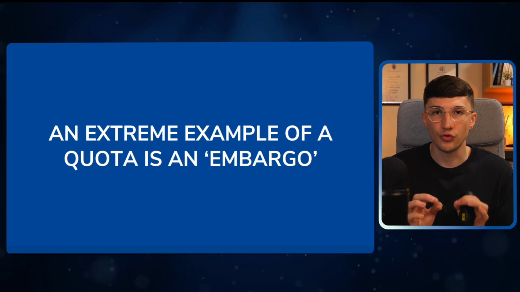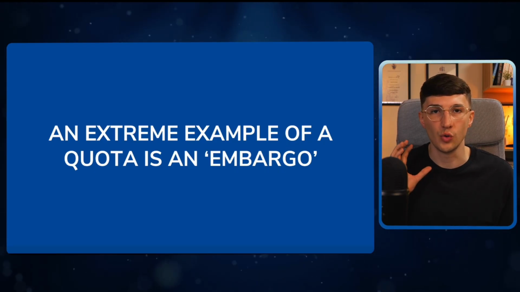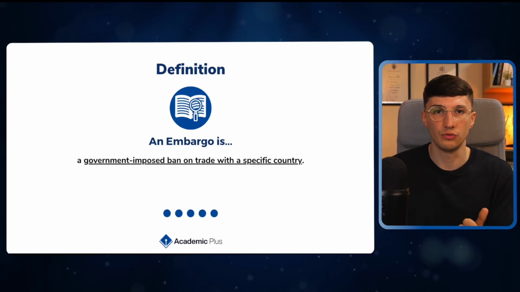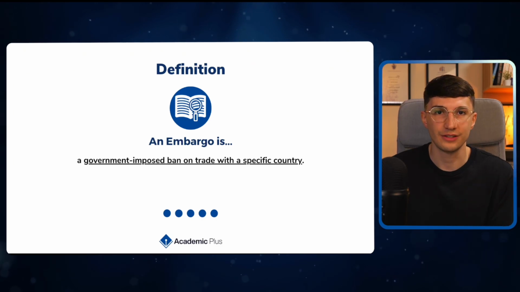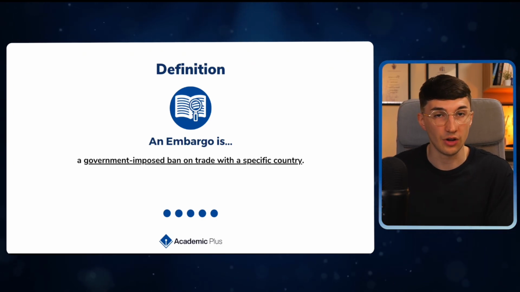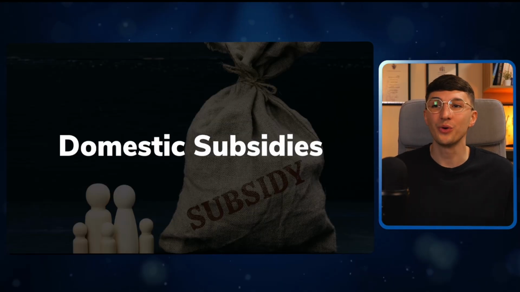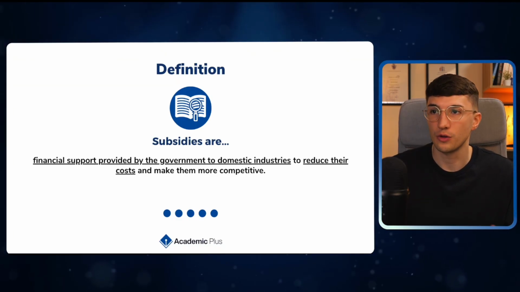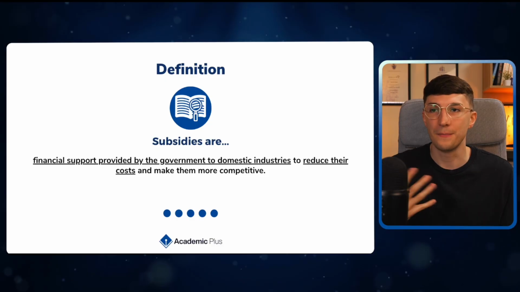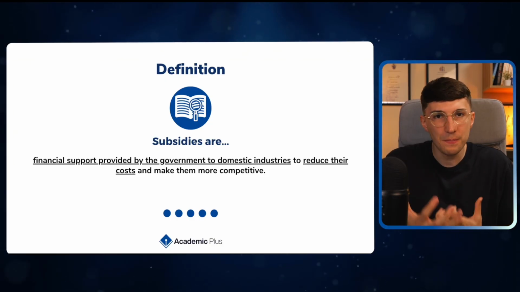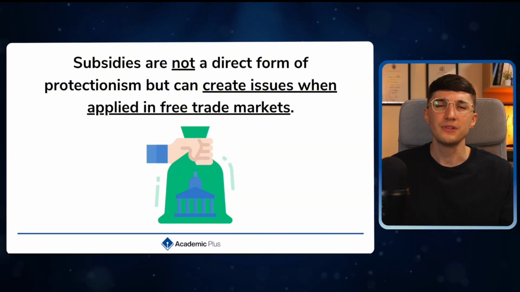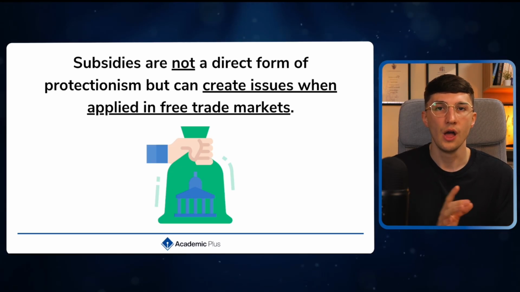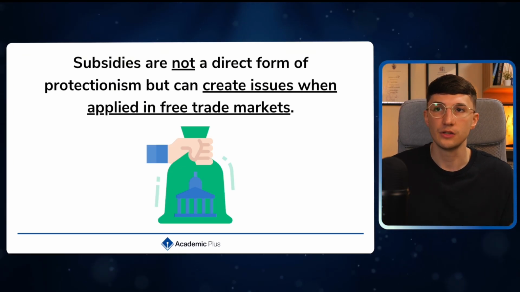And we also have an extreme form of a quota, and this is what we would call an embargo. All it means is we are completely banning any imports from that specific country. So potentially there's been a certain conflict in the world that your country is on the opposite side of. And the final form of protectionism we can have is domestic subsidies. A subsidy is financial support provided by the government to businesses to try and reduce their costs and help them become a little bit more competitive. So in theory, subsidies are not a direct form of protectionism because we're not restricting the amount that you can import, but instead you are trying to make your domestic businesses more competitive.